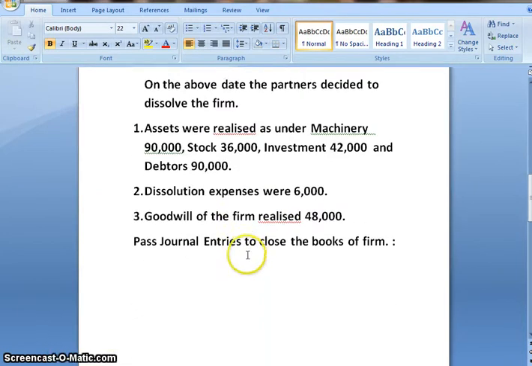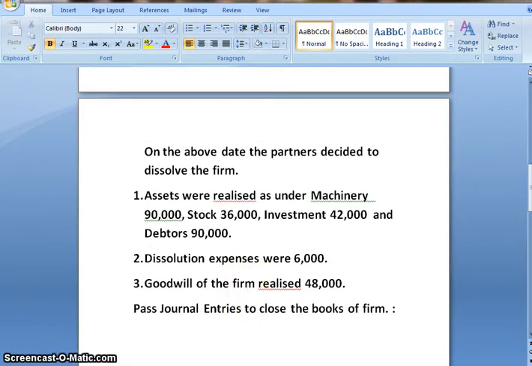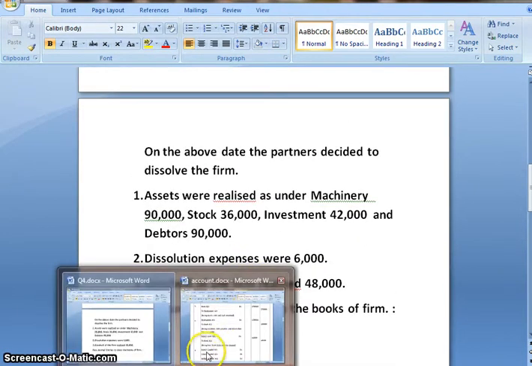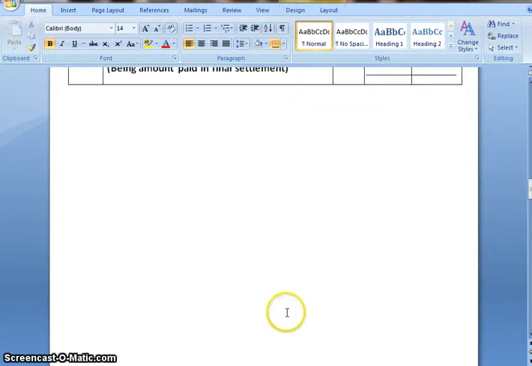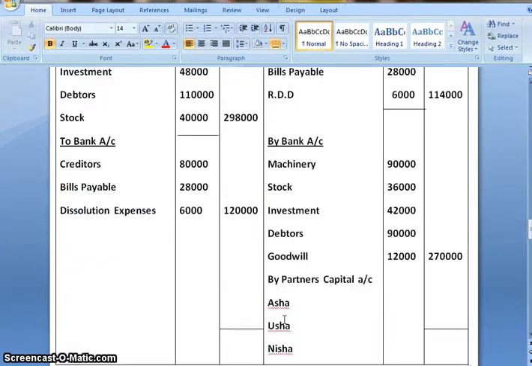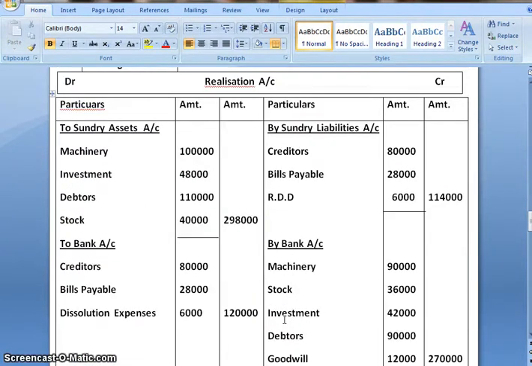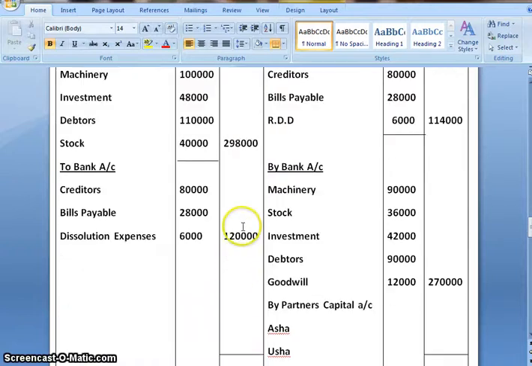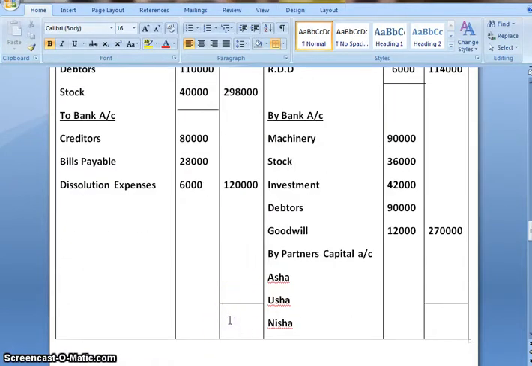Now that all the adjustment and postings are over, we'll need to close the account in order to calculate the closing balances. First we will be closing the realization account. Debit side is more, so our total is 4,18,000.